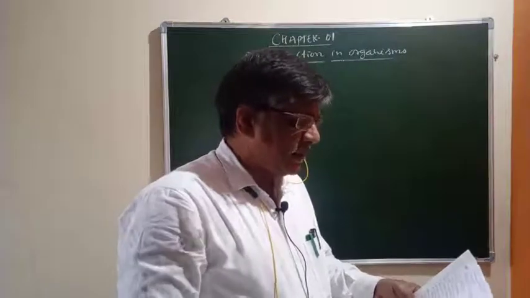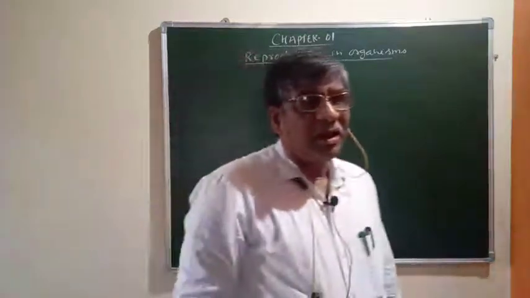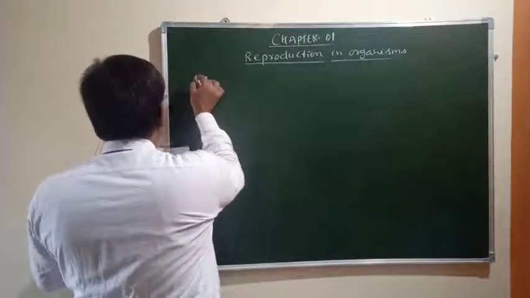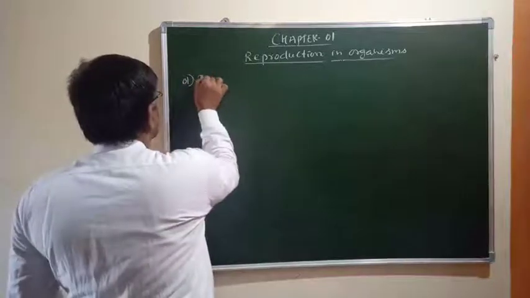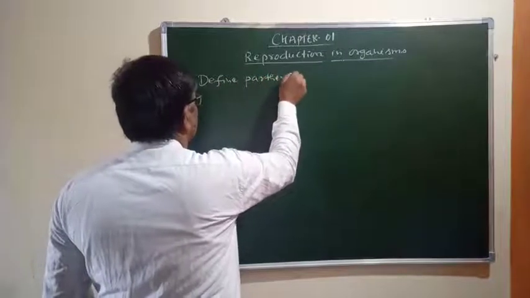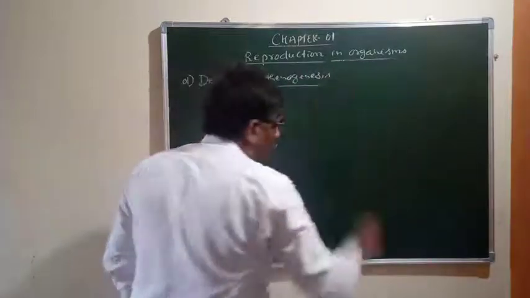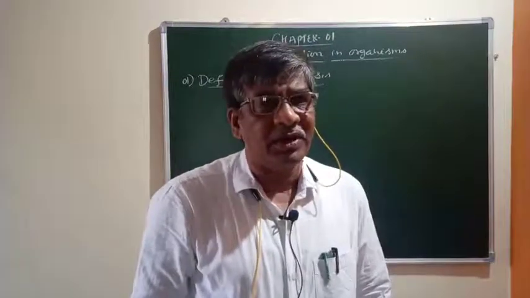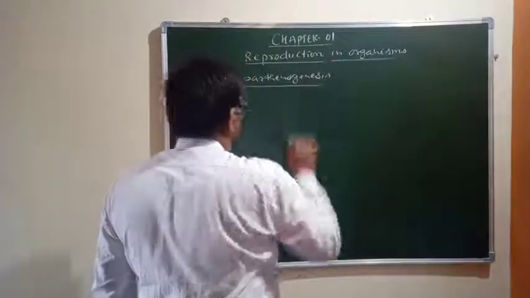Now let us see 1 mark questions which have already been asked in the examination. I will write the question. Question number 1: Define parthenogenesis. This question has been asked in the examination for 1 mark, and it has even appeared for 2 marks also. So what is the expected answer for this question?